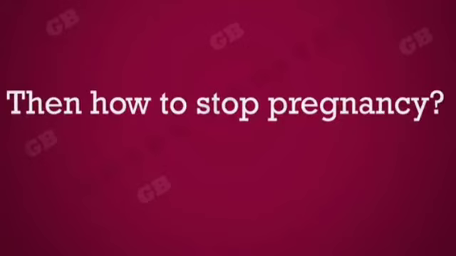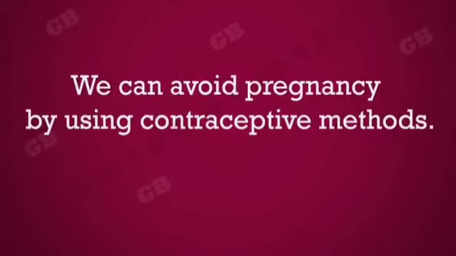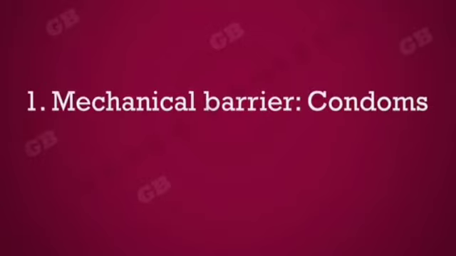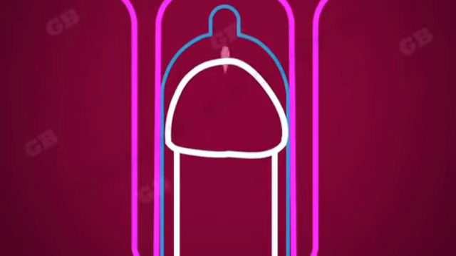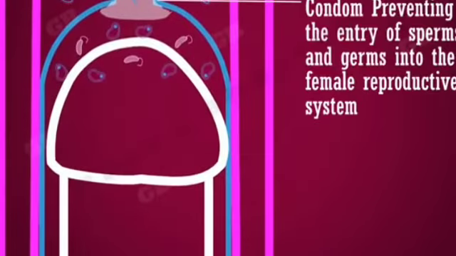Then how to stop pregnancy? We can avoid pregnancy by using contraceptive methods. 1. Mechanical barriers. Example, condoms. By using male or female condoms, one can avoid pregnancy. Condoms act as a barrier and prevent the entry of sperms into the female reproductive system.